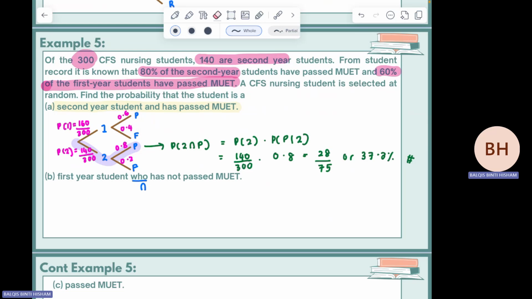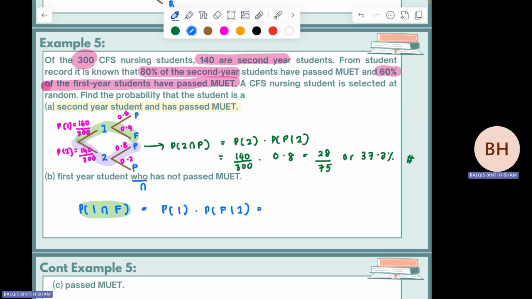Sorry. So this one will be P first year intersect not pass MUET, which means fail. Okay. So first year and not pass MUET. Which one is it? First year and not pass is this one. That is for the second answer. So you just multiply those two, which is P first year times P fail given that first year.